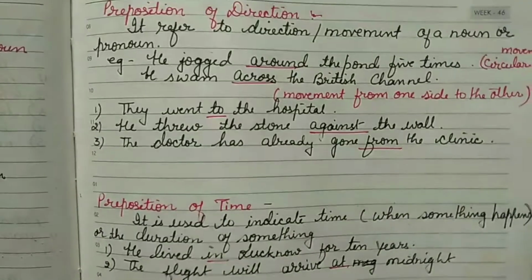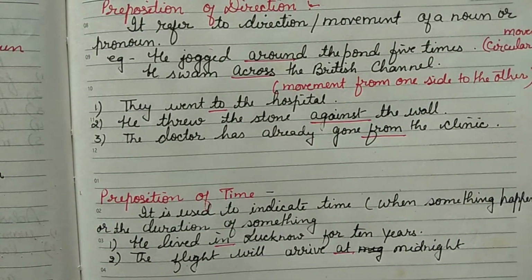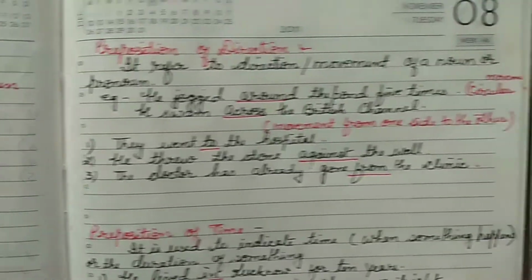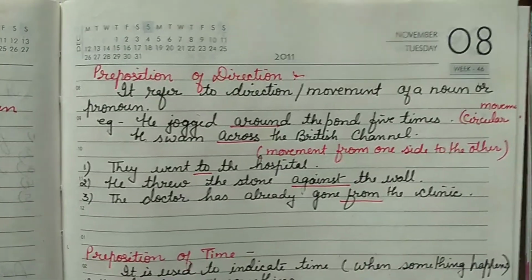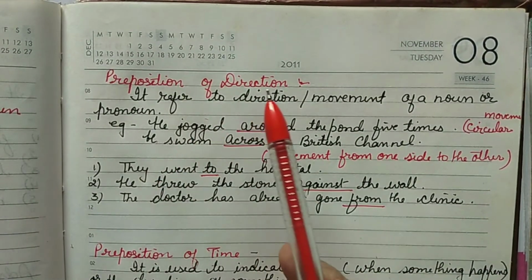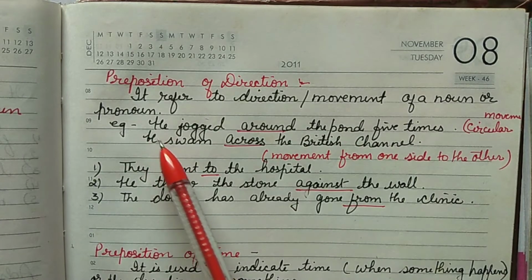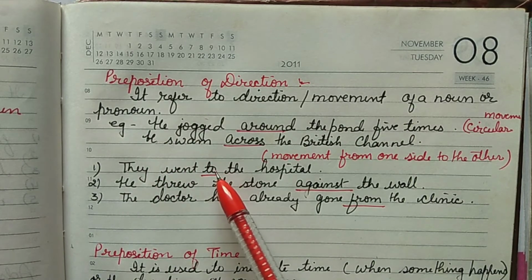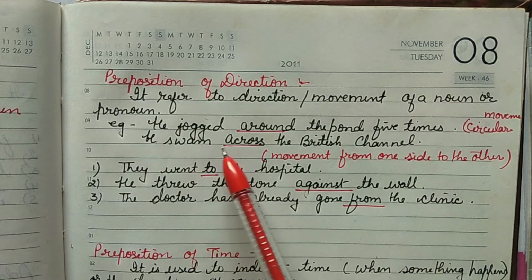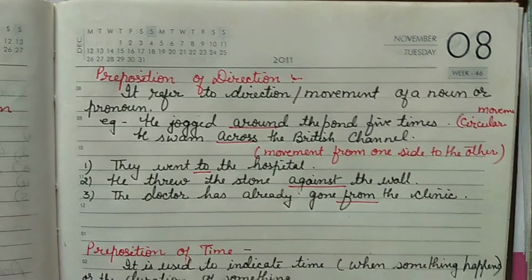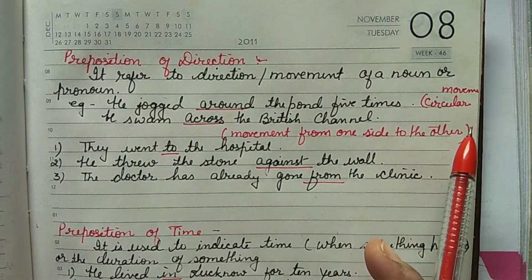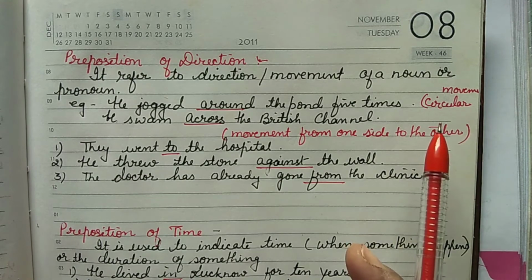Now coming to the next, we have discussed the position of the place. Now we will discuss the preposition of direction. It refers to the direction of movement of a noun or a pronoun. So here again you will see regarding direction: he jogged around the pond 5 times. Here it means a circular movement of the person moving around the pond.